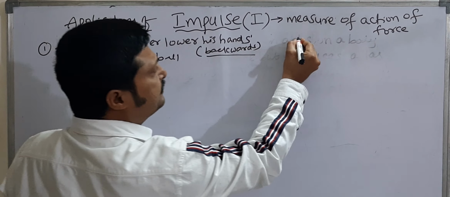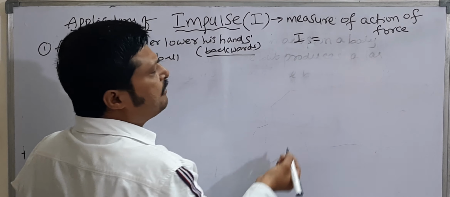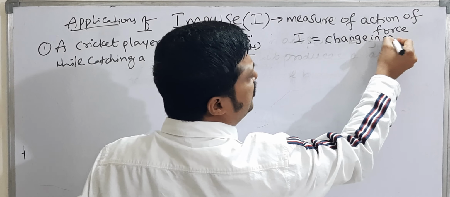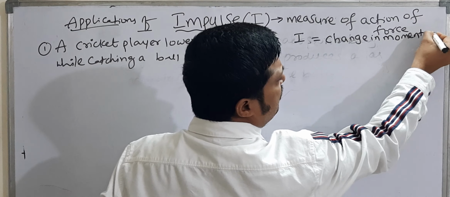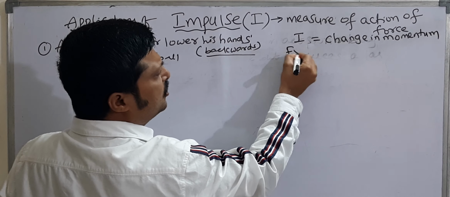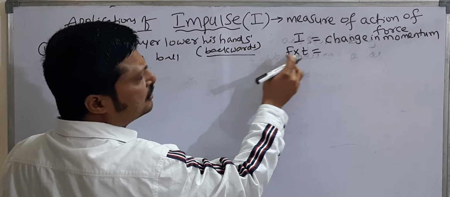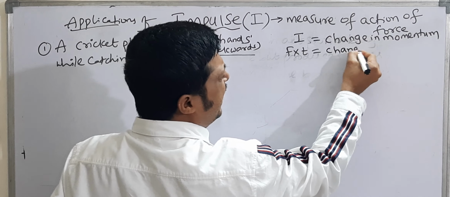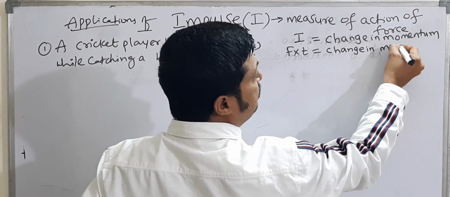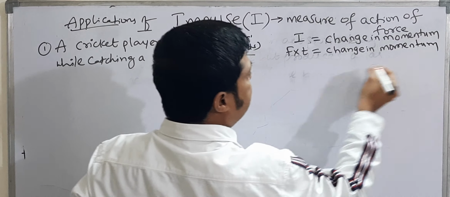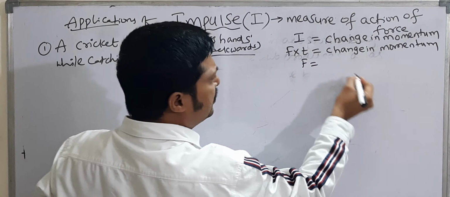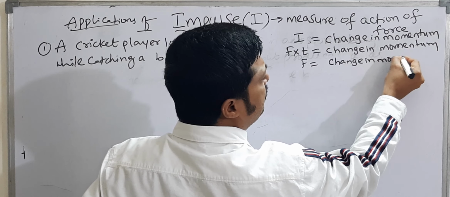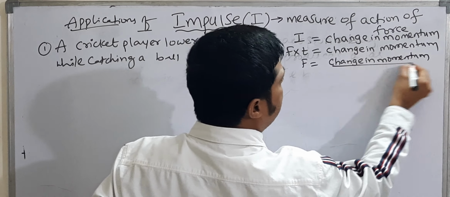Right, first write impulse. What is impulse? Formula: impulse is equal to change in momentum, and impulse is equal to force into time. A large force in short time. So F into t is equal to change in momentum. If we make F the subject, bring t to this side, then F equals change in momentum by t.